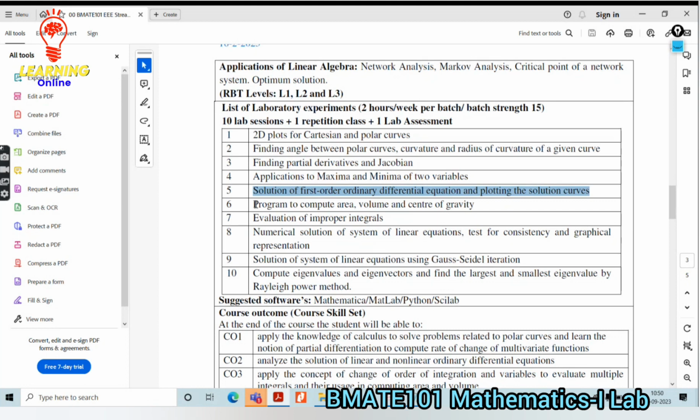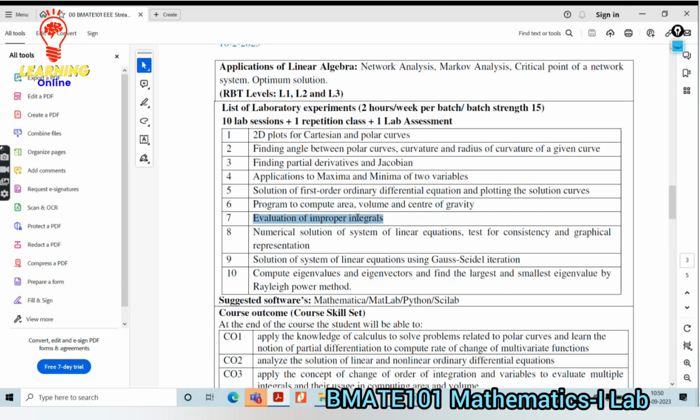Then a program to compute area, volume and the center of gravity, by using the particular equations utilized to compute the area, volume and the center of gravity.